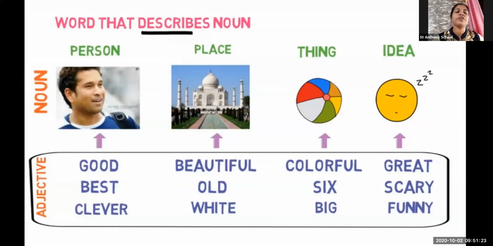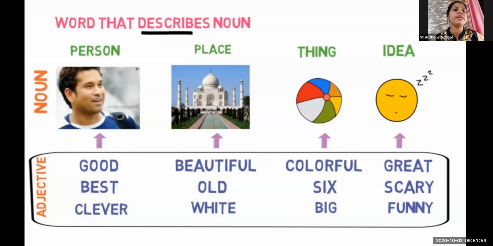For example, if we talk about ourselves, we start with I am a girl, I'm a boy, I'm a very good person, I'm intelligent. So why do we describe ourselves? Because we want to show the characteristics, the good qualities or the bad qualities of ours, or of the person whom we know. So when we describe the noun with a word, those words are called adjectives.